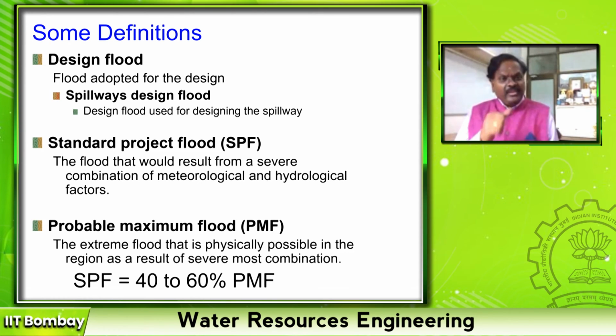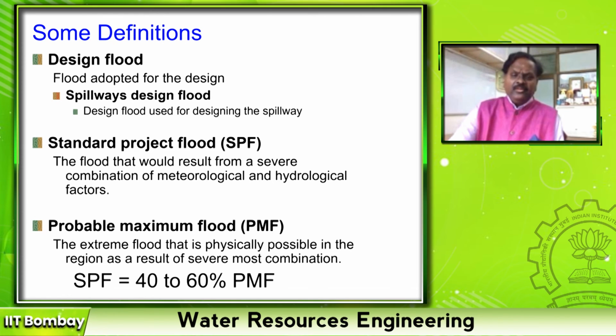But from where will you get the standard project flood? It is estimated from PMF. PMF is nothing but probable maximum flood. How do you estimate probable maximum flood? You estimate PMP, probable maximum precipitation, use it in your hydrograph, and estimate the peak discharge. 40 to 60% of my peak discharge estimated from PMP is called the standard project flood.